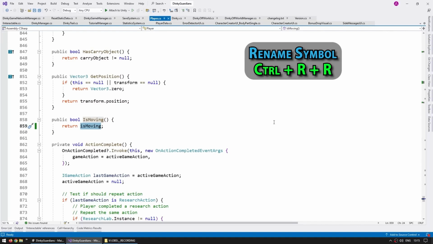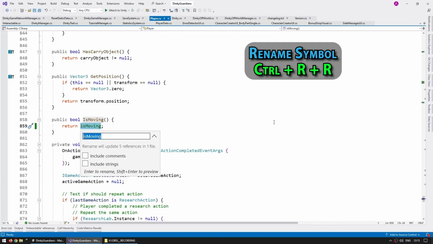If there is something that you wrote some name, but then later on you think it should have a better name, just take some time in order to rename it. Simply place the cursor over it, press Ctrl RR, write the new name, and it will automatically rename every instance of that symbol. This works on everything from simple variables to even entire classes, and it even renames every single reference in your entire codebase.